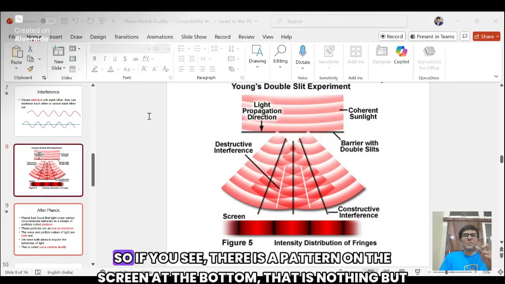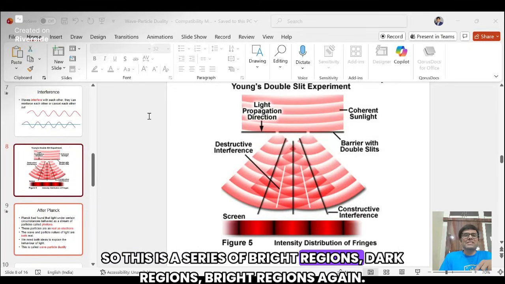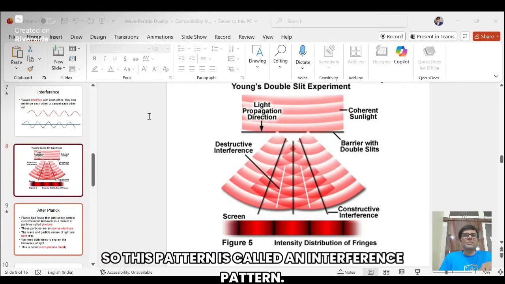Okay. So if you see, there is a pattern on the screen at the bottom. That is nothing but the intensity distribution of fringes. This is a series of bright regions, dark regions, bright regions again. This pattern is called an interference pattern.